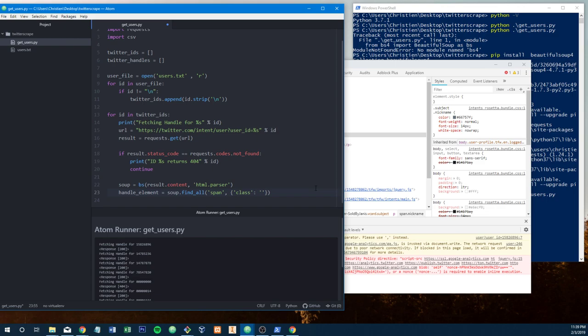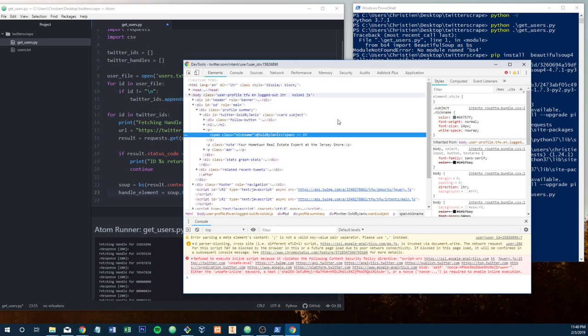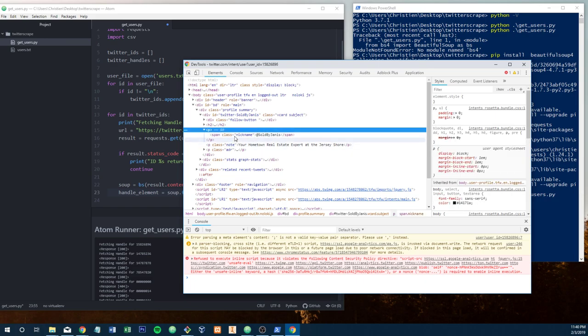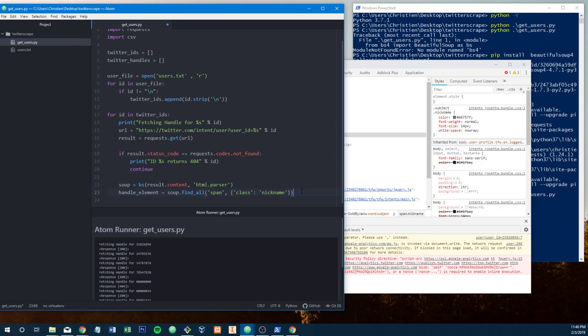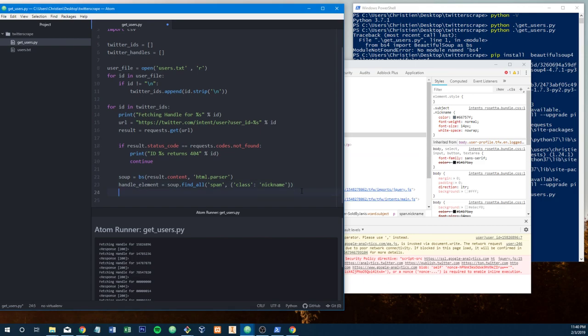So class and nickname. Notice that we don't put a period for the CSS nickname, because the way Beautifulsoup loops through this, it reads it as it is in the element. So class nickname; if this was dot nickname, which would be a really weird way to name your CSS classes, we'd have to specify the dot. You read it as it is in the HTML when you're dealing with Beautifulsoup. You don't have to add the period for classes like you normally would with HTML and CSS. So first we need to check. Let's just see what we get printed out, because I'm pretty sure we're going to see some very good content.